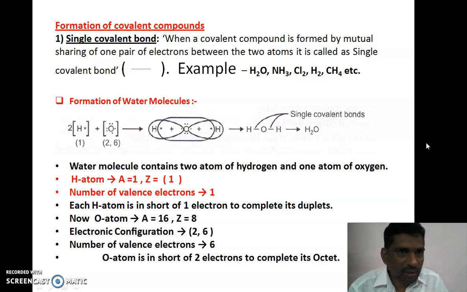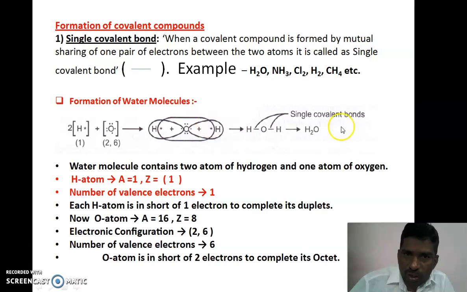Now the formation of covalent compounds or covalent bonds. The first example is the single covalent bond. See the definition: when a covalent compound is formed by mutual sharing of an electron pair between two similar or dissimilar atoms, these bonds are known as single covalent bonds. That is, one pair of electrons is shared between the two atoms. For example, the formation of water molecules.